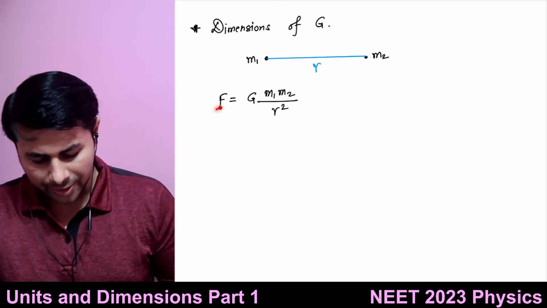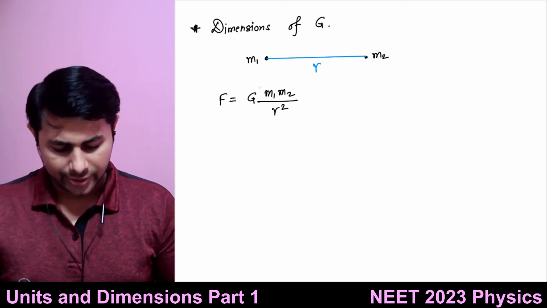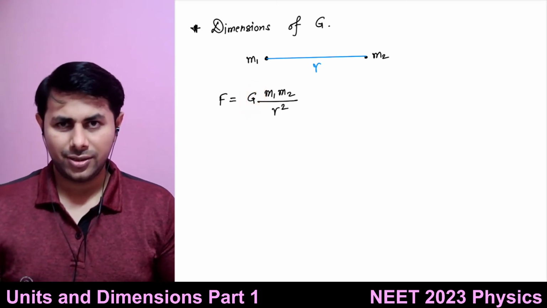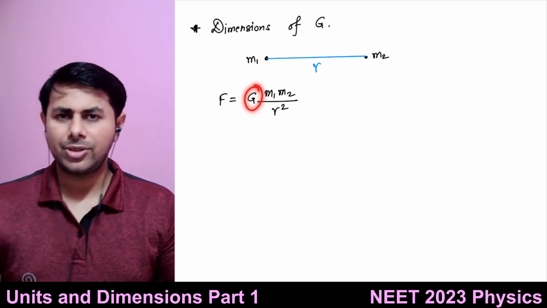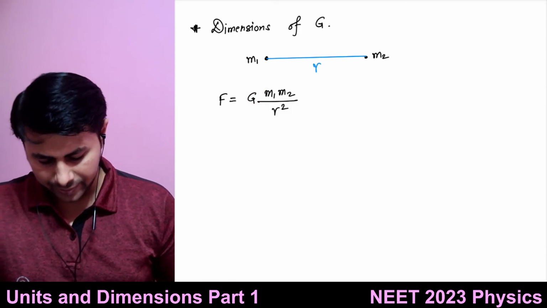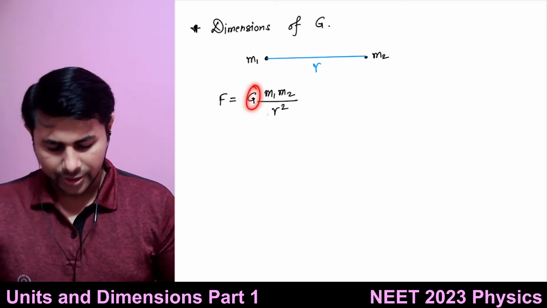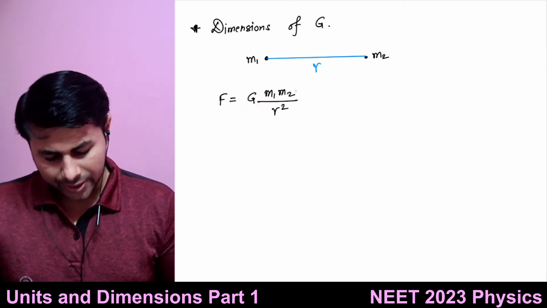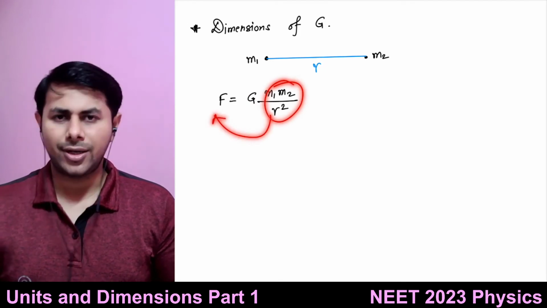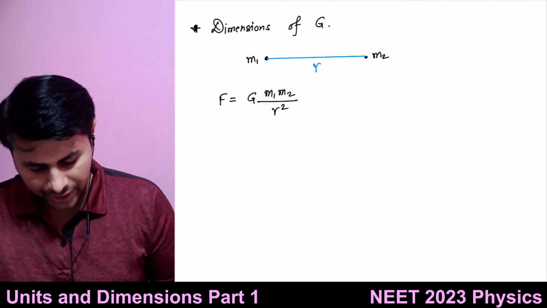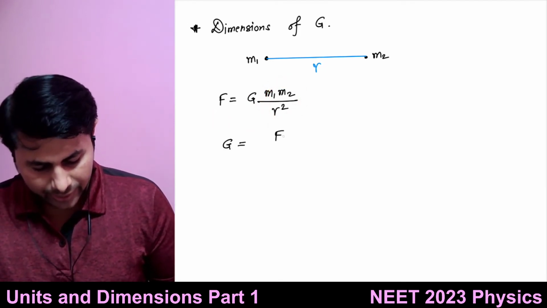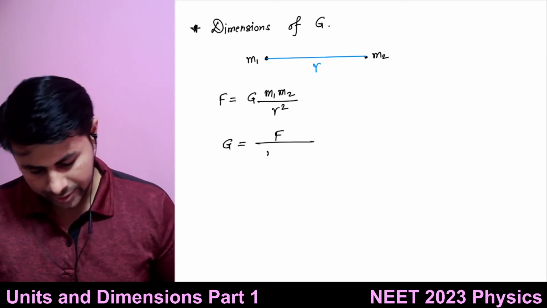See, I know the formula which connects force with G, so I can find out the dimensions of G. Very simple. I will take all other terms on the other side. So I can write G equals F divided by what?